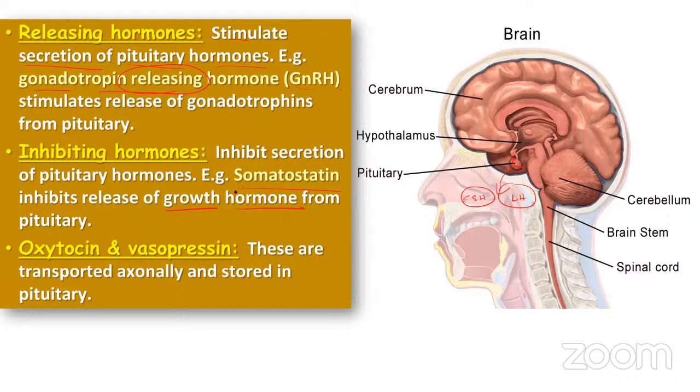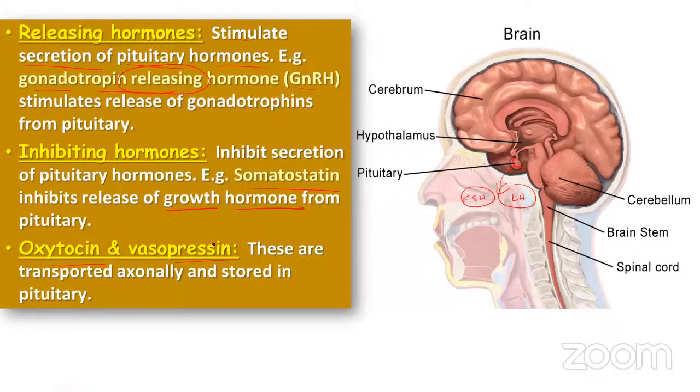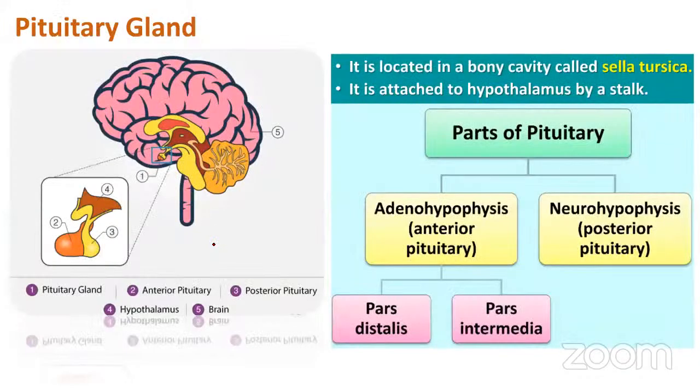Now the other type of hormones are oxytocin and vasopressin. These both hormones are produced by whom? The hypothalamus. And what does the pituitary do? It goes and stores these hormones. So this is about oxytocin and vasopressin. While we are talking about the pituitary gland, we'll talk about the functions of oxytocin and vasopressin. So let us go to another endocrine gland, the pituitary gland.